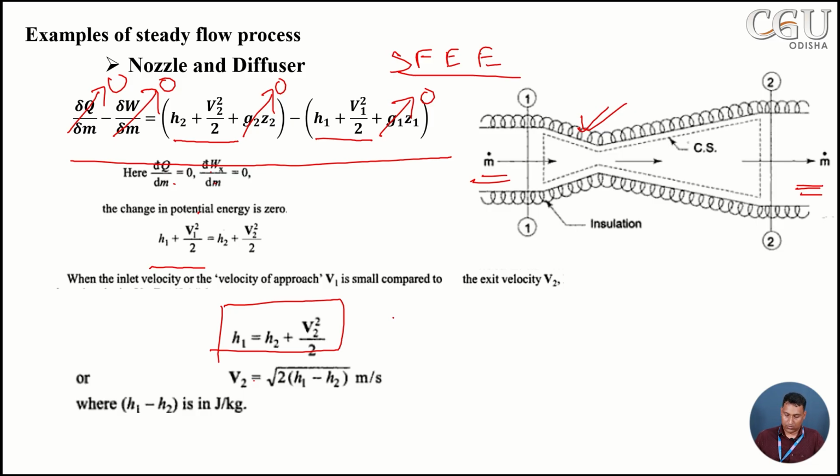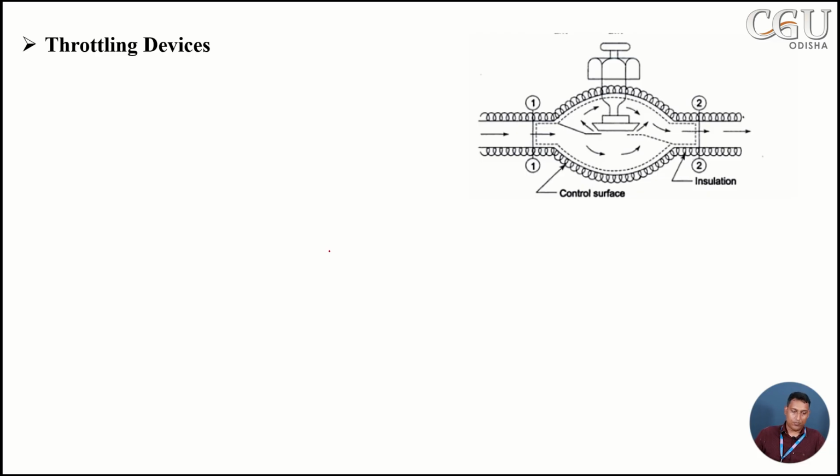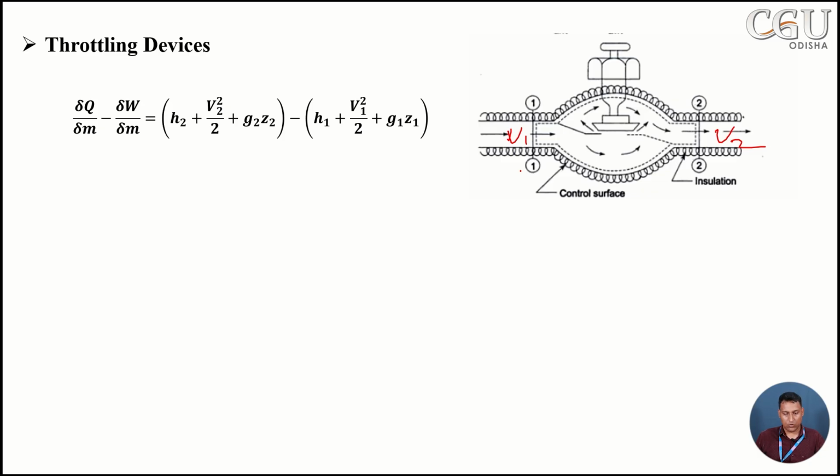Then another important device, the throttling device, where there is a valve, with inlet velocity v1 and exit velocity v2, and we are going to simplify the steady flow energy equation.